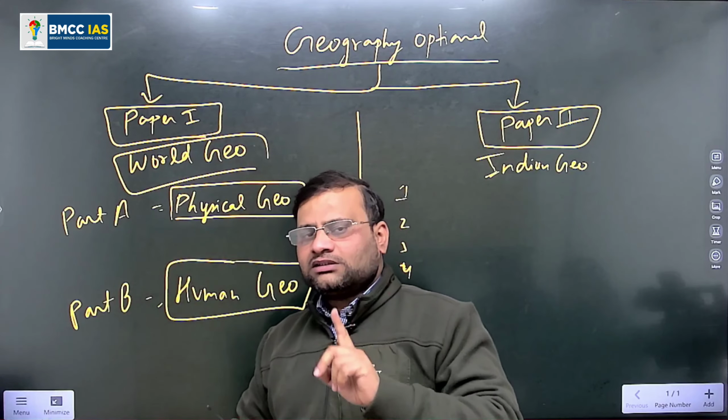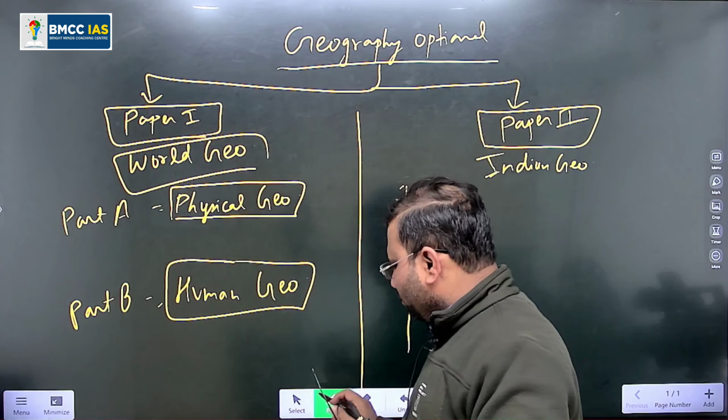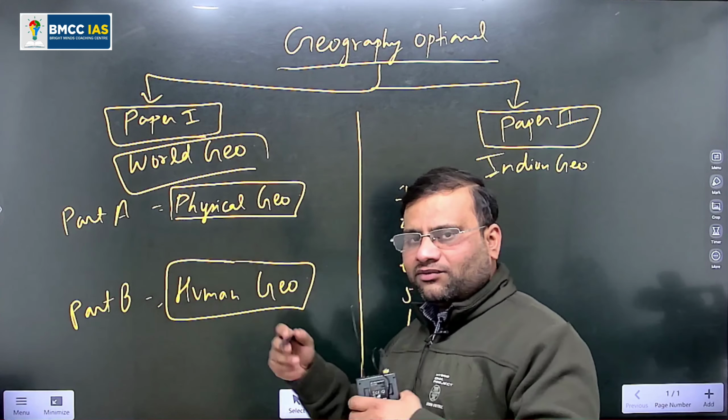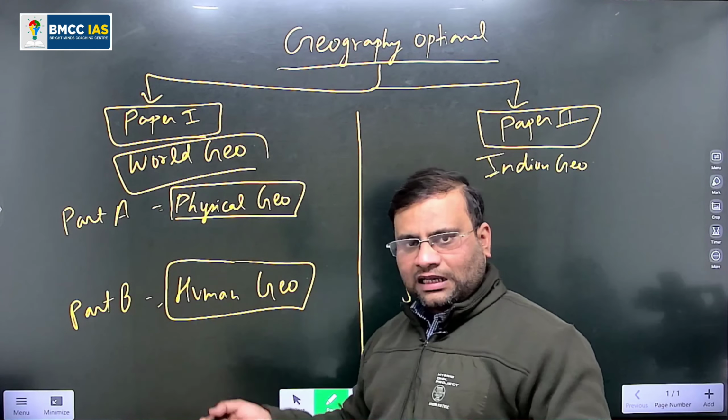So one strategy that we will follow in our classroom or while writing our answers is bringing the paper 1 content into paper 2 and bringing the paper 2 content into paper 1. So देखो dear students, I have the experience of the last 12 years. In that I have observed that students study paper 1 and paper 2 in two segregated compartments. That is a very harmful thing for your mains preparation. Each and every part of your mains is connected with each other, not only for the optional, but it is also true for the GS papers.